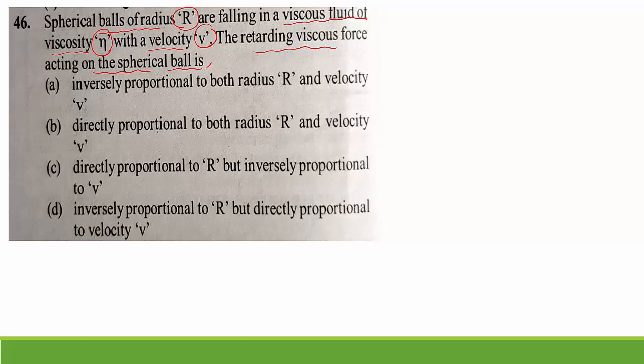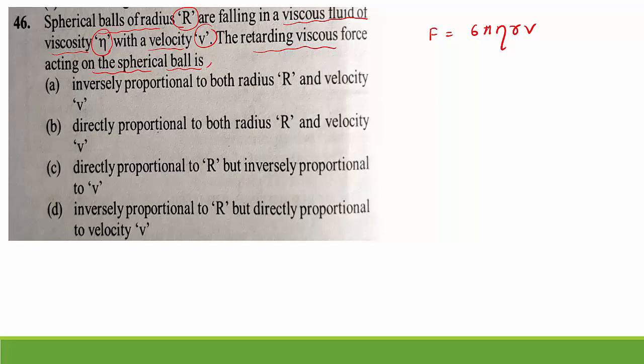We have to write how the retarding, meaning decelerating, viscous force acts on the spherical ball. Remember, it is completely based on Stokes law. From Stokes law, we have this equation: F equal to 6 pi eta r V. This is Stokes law.